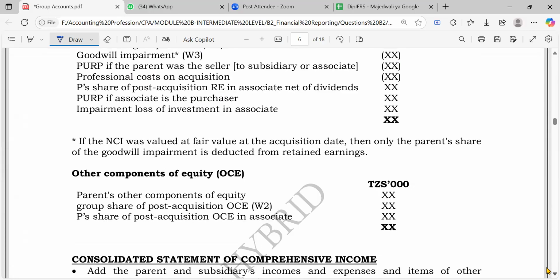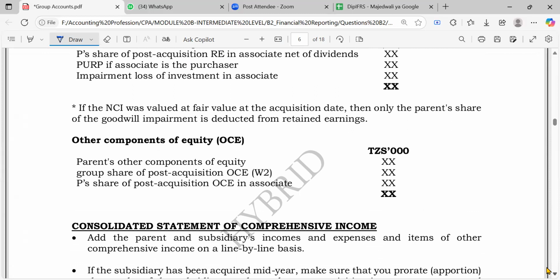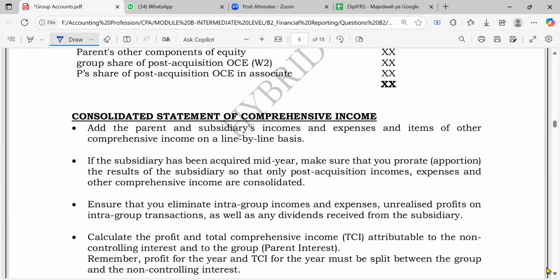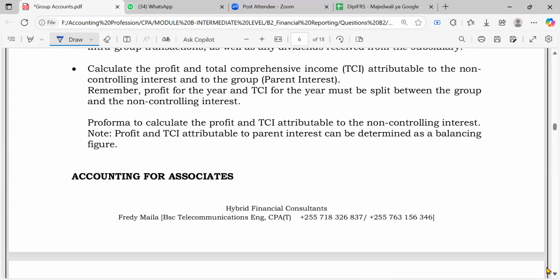Maybe you just have to learn now how to deal with the associate. But I think everything will be fine. And then we'd have the consolidated statement of comprehensive income. We could leave it first, although there is nothing much to learn. I think we could even skip it because we will first deal with the statement of financial position, right? So we could come to the statement of financial position.